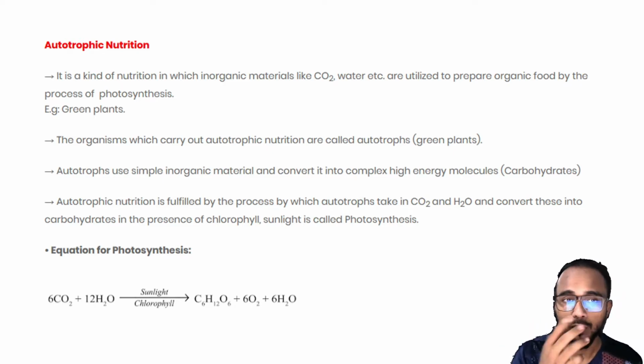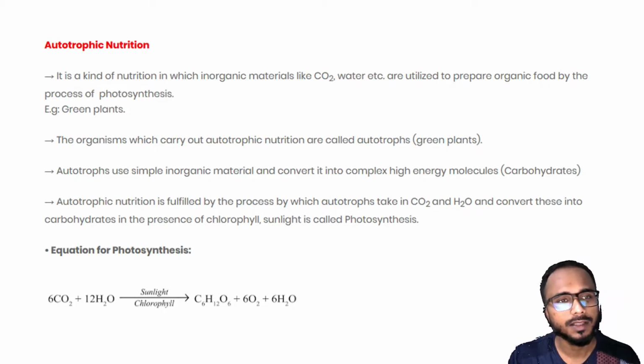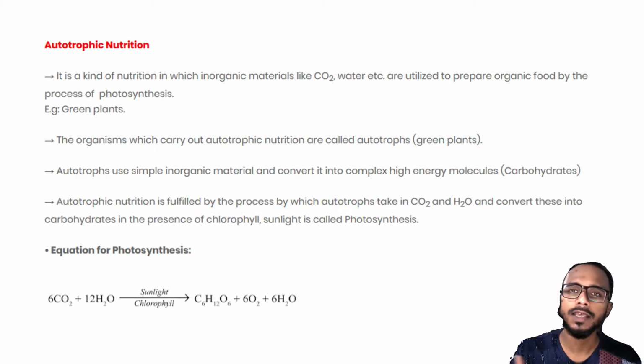So what are autotrophs? As you can see here in the third point, autotrophs use simple or inorganic material and convert it to complex high energy molecules, that is carbohydrates. They are taking the simplest of things, just carbon dioxide and water, and making them into something which gives you energy, like carbohydrates, okay? Glucose, we all know, is a type of sugar. It is a carbohydrate. It will give you energy.